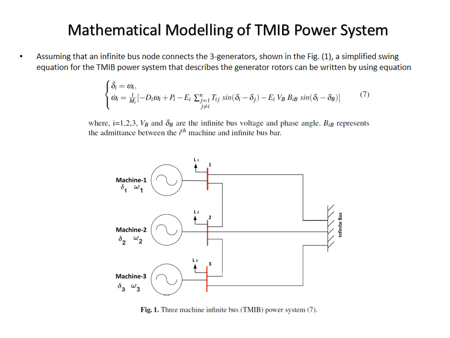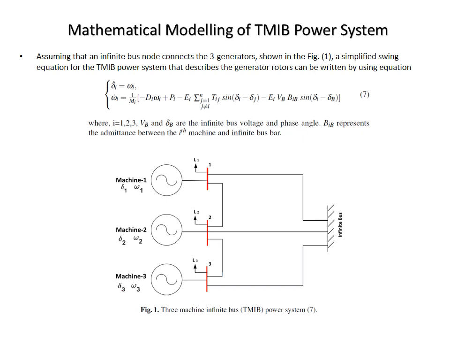This is the single equation derived from the classical n machine model of the power system, where delta i and omega i represent the rotor angle and angular velocity of machine 1, machine 2 and machine 3 respectively. Mi represents the inertia of the machines. Similarly, D represents the damping coefficient, P represents the mechanical input power, and E represents the electrical output power.